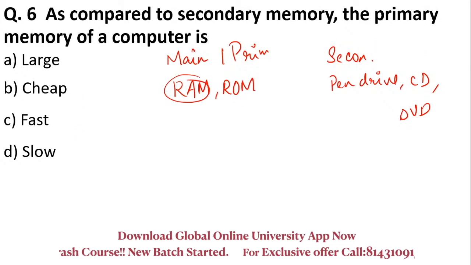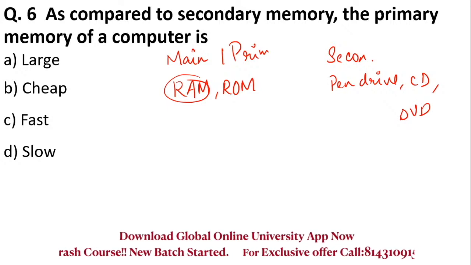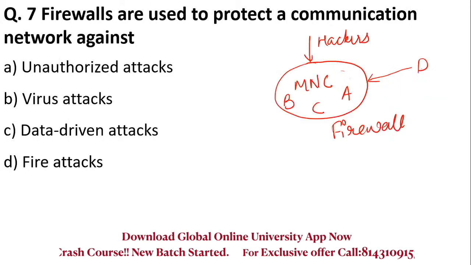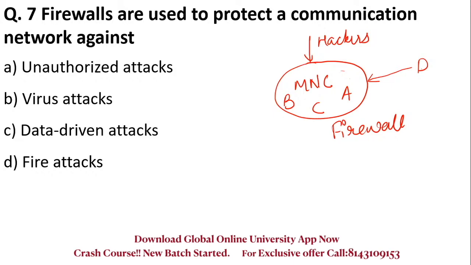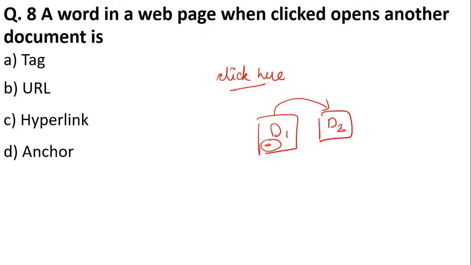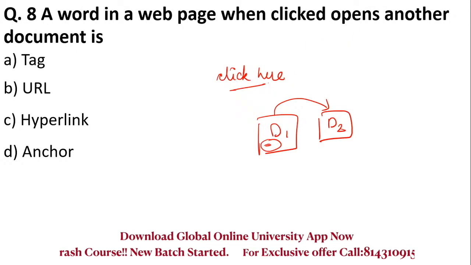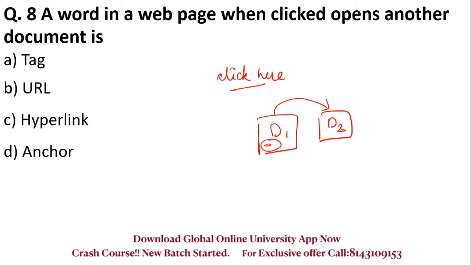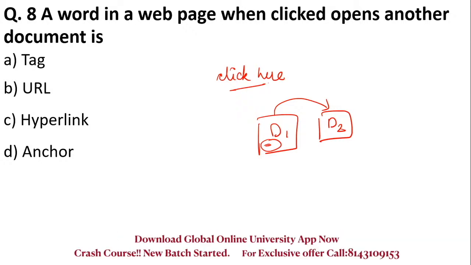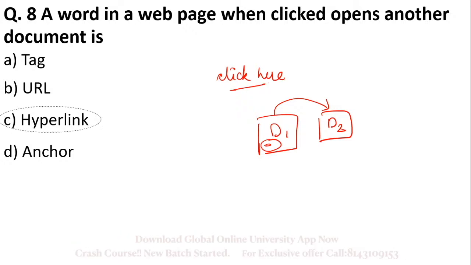As compared to secondary memory, the primary memory is definitely faster. RAM is faster than your CD, DVD. Firewalls are used to protect a communication network against unauthorized access. A word in a web page that when clicked opens another document is, so there are words on a web page on the internet, and wherever you click on that word it takes you to another page. So that word is called a hyperlink, which is used to connect one page to another.